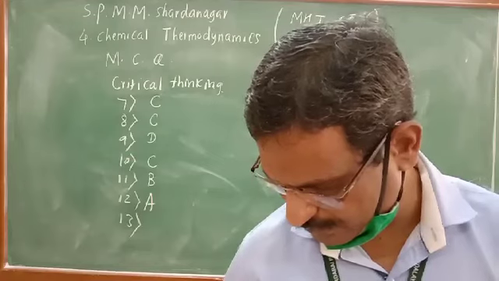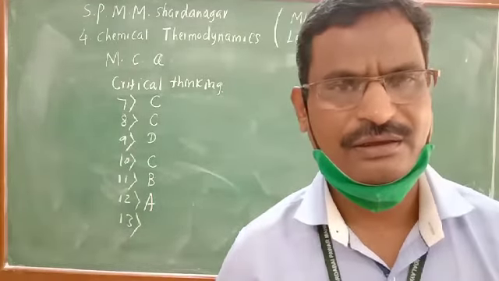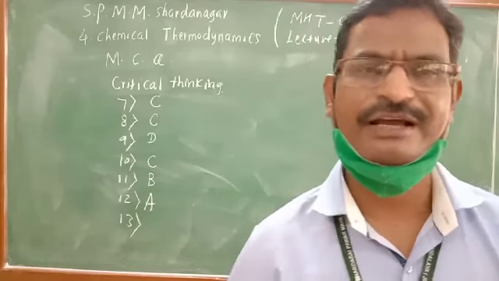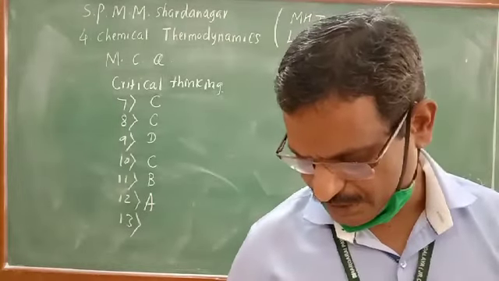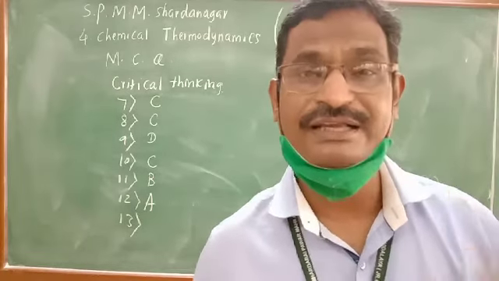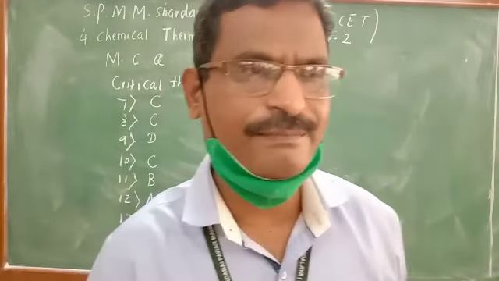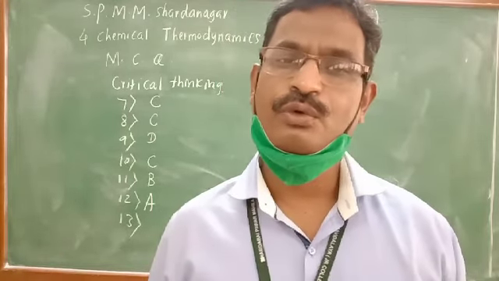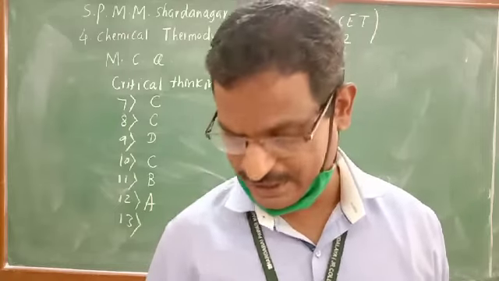Then evaporation of water from clothes during drying, that is also spontaneous. Naturally clothes can be dried naturally. There is evaporation of the water that takes place naturally from the clothes, that is spontaneous. And last, heat flow from cold body to hot body, that is non-spontaneous. Transfer of heat naturally takes place from hot end to cold end. Here they have given cold to hot, so cold to hot is nothing but the non-spontaneous process.